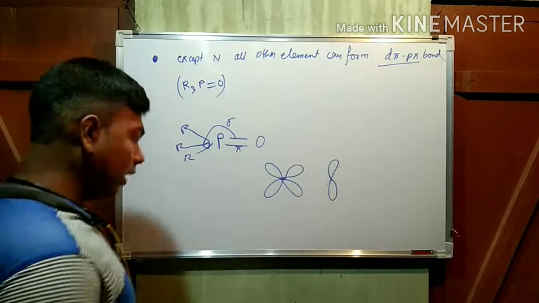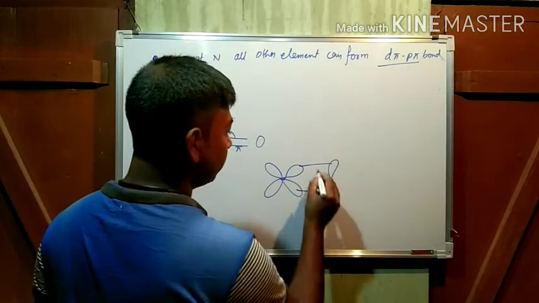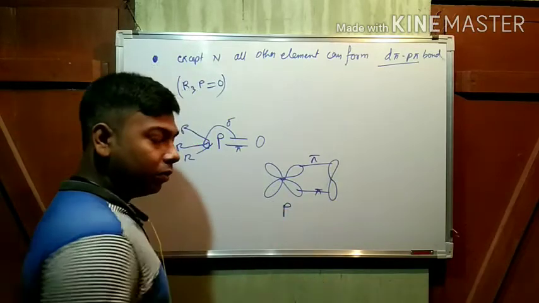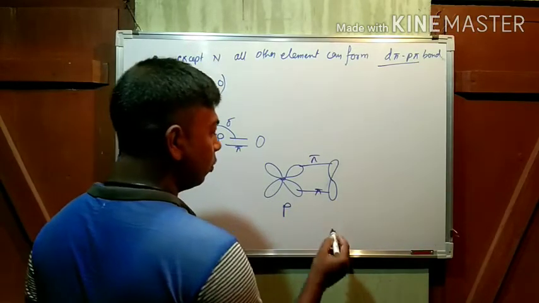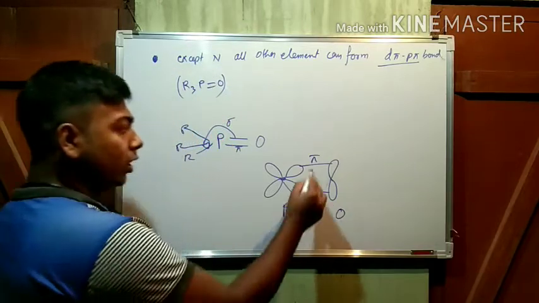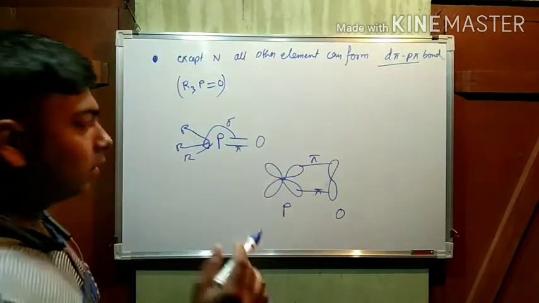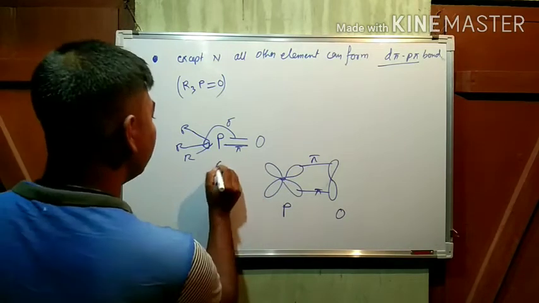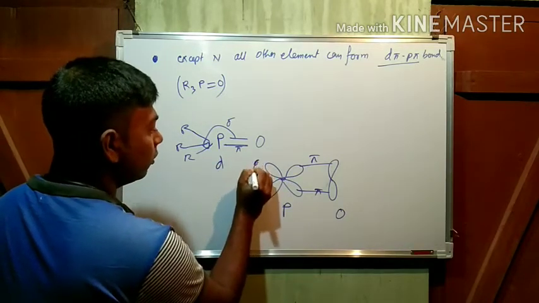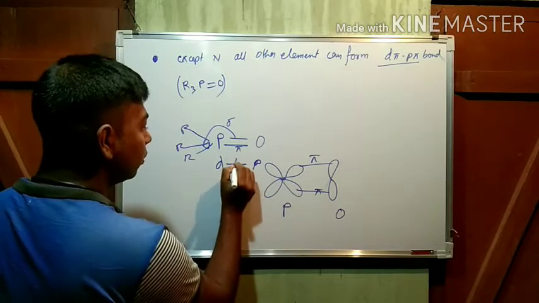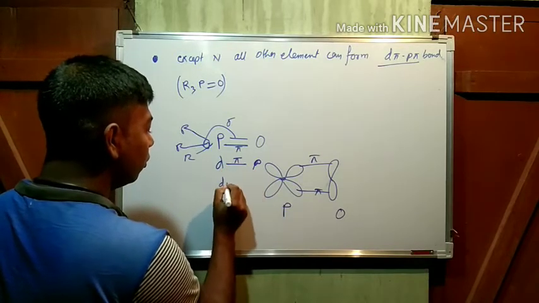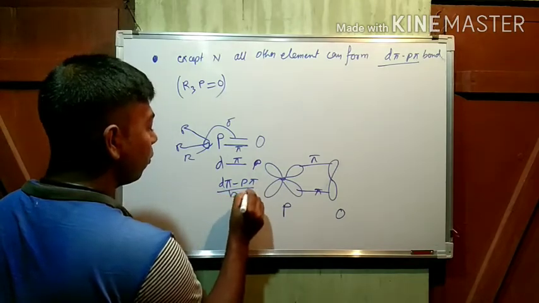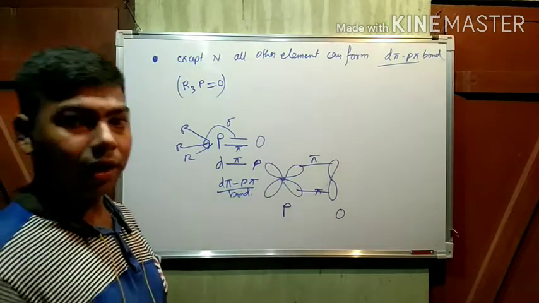Then obviously it can form a pi bond, no? This one is the d orbital of phosphorus, this one the p orbital of oxygen. That's why this lateral overlap forms this type of pi bond. That's why it is named after the d orbital and p orbital, but it is a pi bond. That's why it is a d pi p pi bond. Okay.